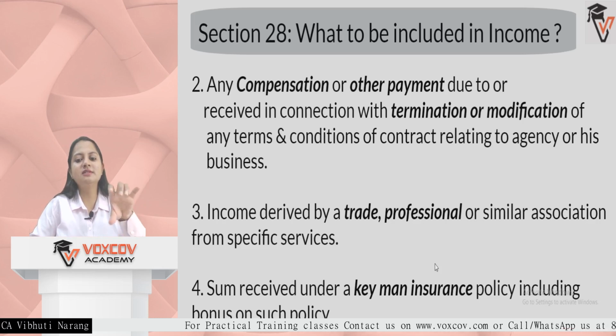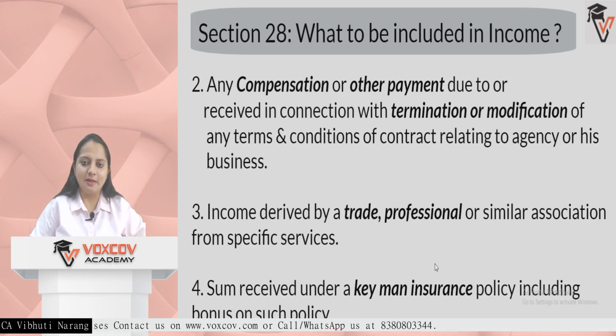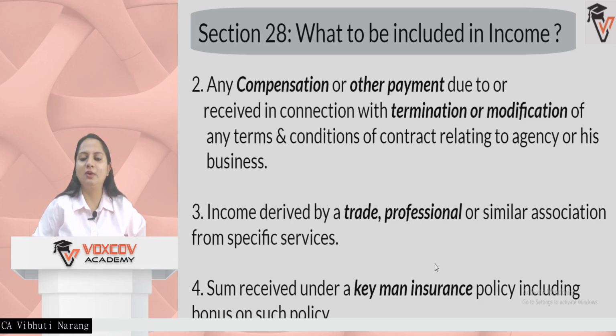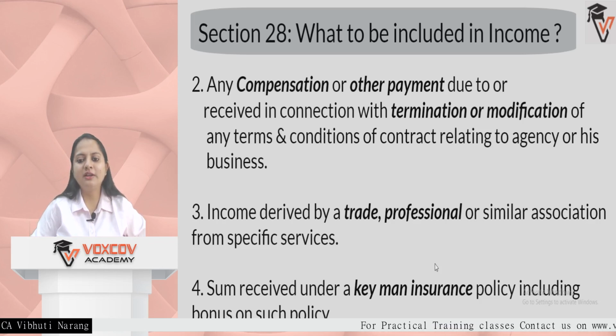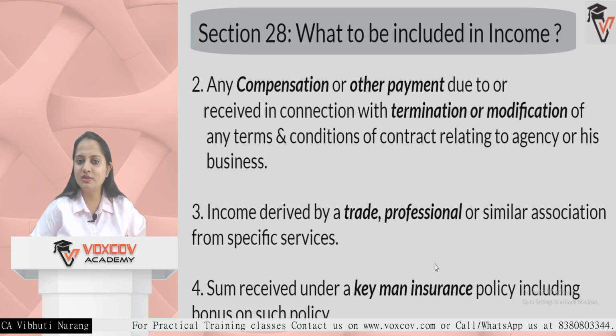For example, I'm running a website. Now I have given a contract for my website for 10 years to a particular company for the maintenance. At the end of the 7th year, I want to terminate the contract with the existing person and give it to some other company.